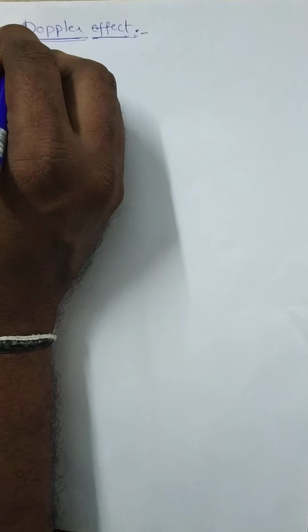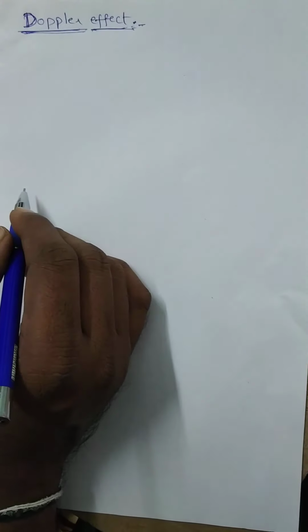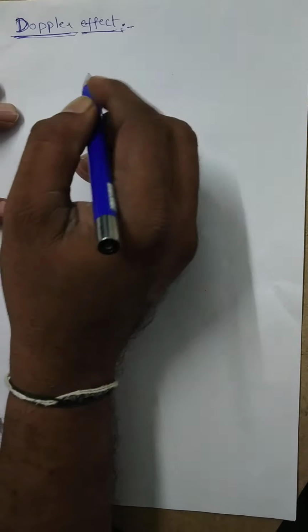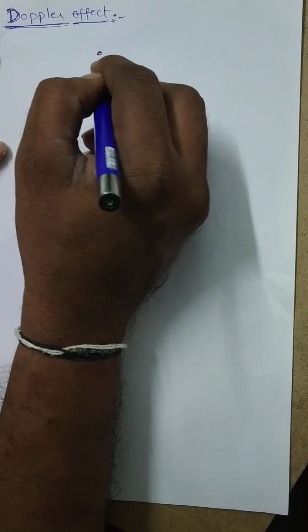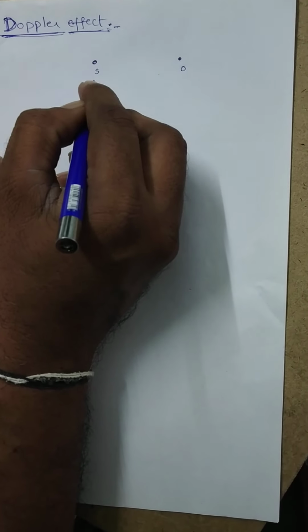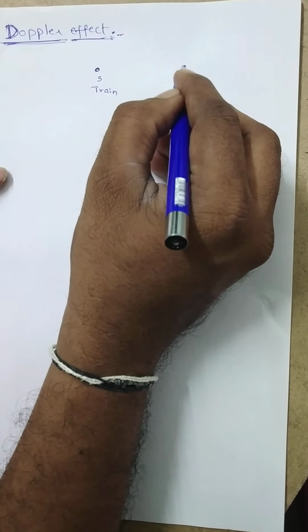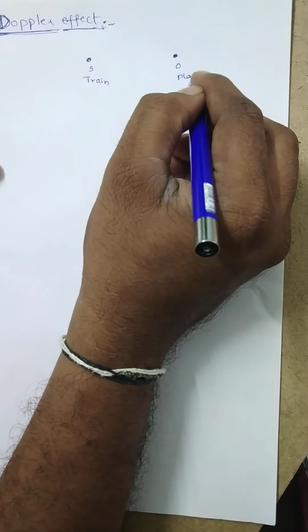This is one of the most important applications, or the most important subtopic in waves, which is called the Doppler effect. Doppler effect applies when there is a relative motion between the source and observer. Suppose this is the source and this is the observer. Source means just like it is taken as a train, and also the observer who is standing on a platform. This is the position of the platform.